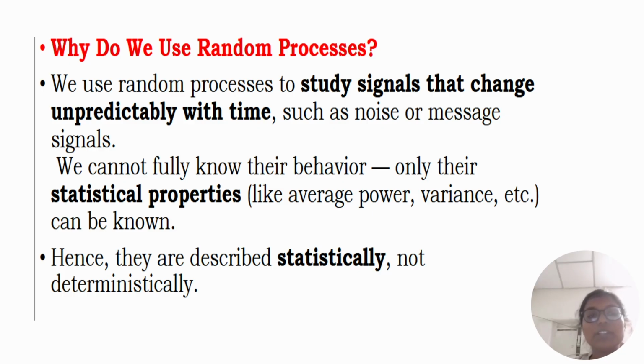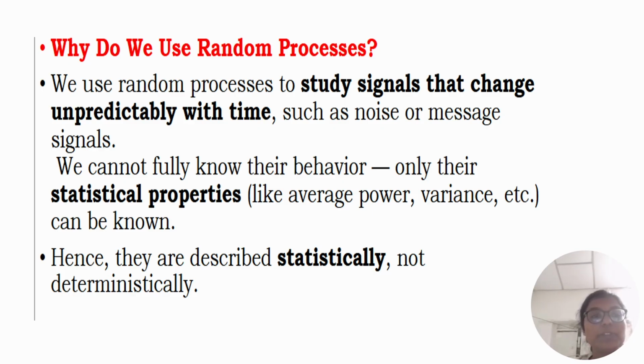To analyze noise in electronic and communication systems, every communication channel has noise that varies randomly. To design receivers, filters, and modulation schemes, you must understand how noise behaves and how it affects signals. Random process theory allows precise analysis of noise. To make reliable predictions, even though we cannot know exact future values, a random process allows us to predict average behavior, variability, and correlation. To design systems that work under uncertainty,